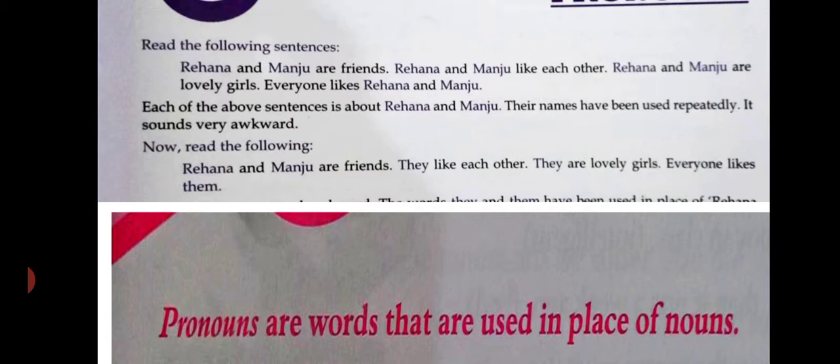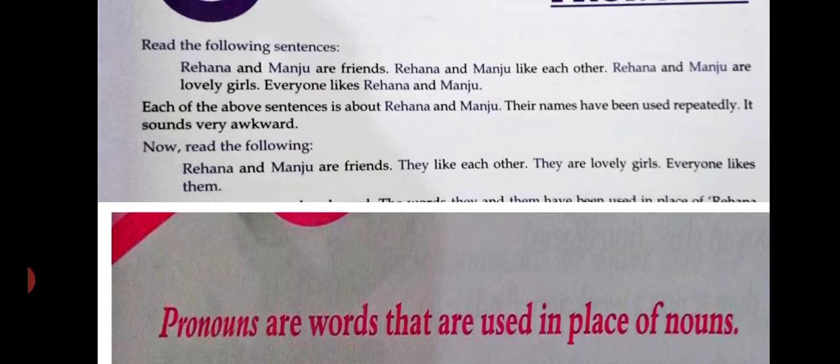Rehana and Manju are friends. Rehana and Manju like each other. Rehana and Manju are lovely girls. Everyone likes Rehana and Manju. Each of the above sentences is about Rehana and Manju. Their names have been used repeatedly. It sounds very awkward. Now read the following sentences by using the pronoun.